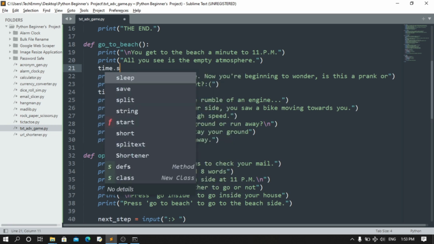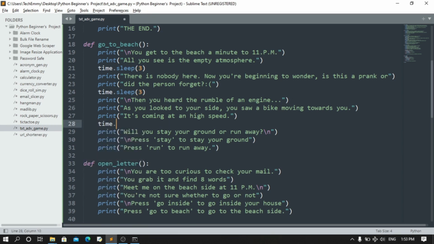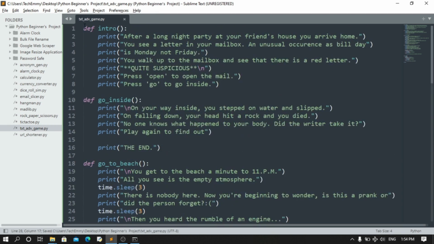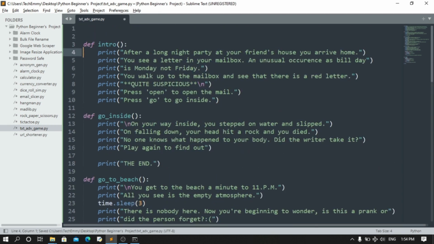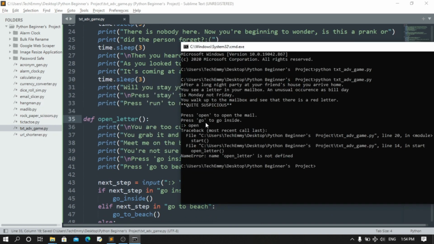So you can do time sleep. If you were to do it the way I was supposed to do it at first, it would have been easier. But since we have to do it this way, you can just put a sleep here. But we can reduce this to 3 seconds. You can put this here: time.sleep(3). Now it isn't going to work until you import it. It's built in, so you don't need to install it. So we're going to do import time. Save that. Now let's run the code and see what we've got so far.